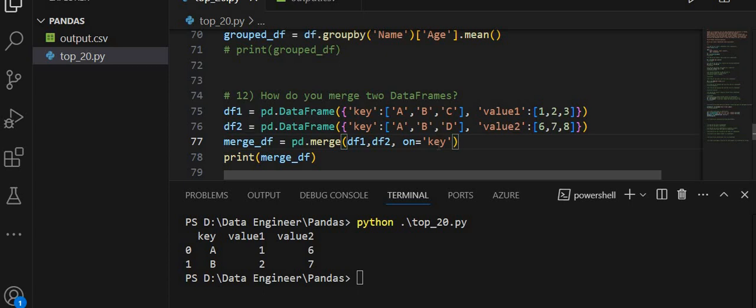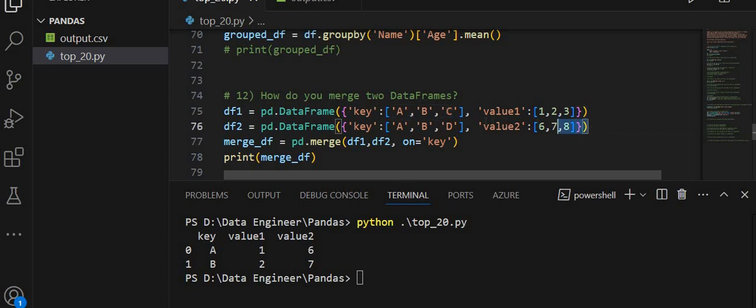This line creates a data frame df1 with two columns, key and value 1, and the key column has the values A, B, C, and the value 1 column has the values 1, 2, 3.